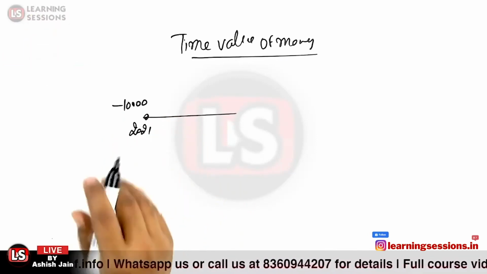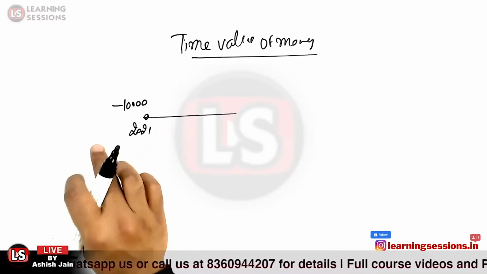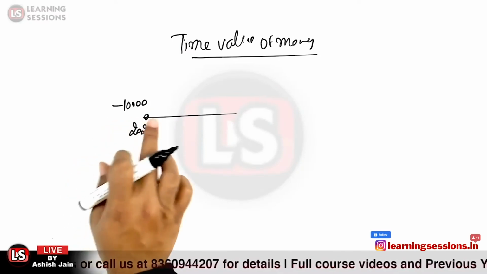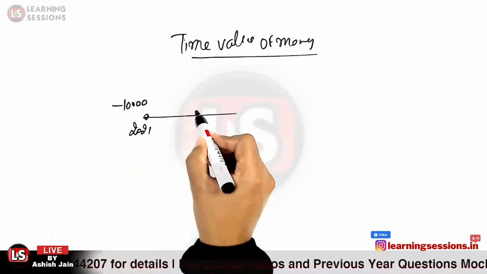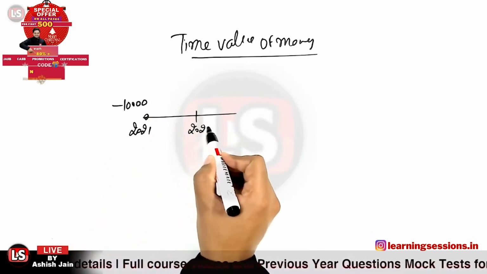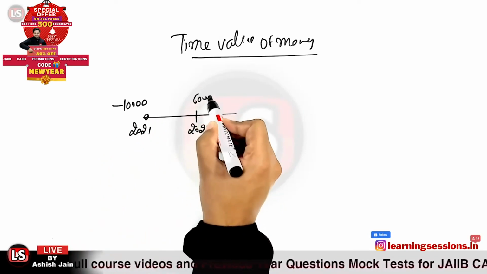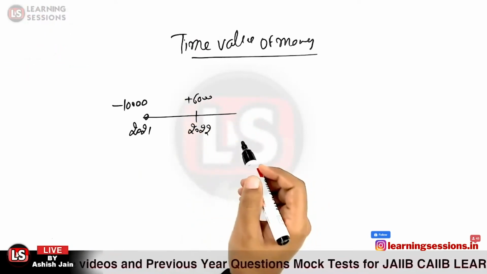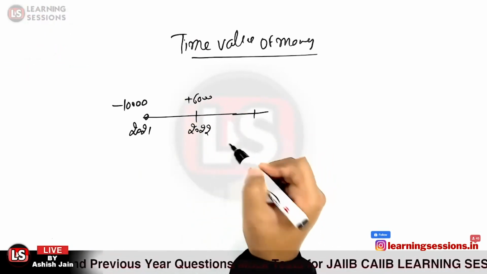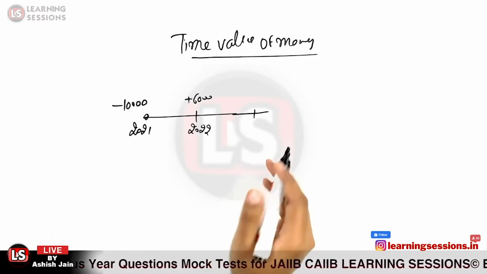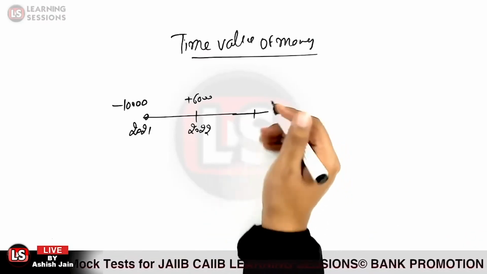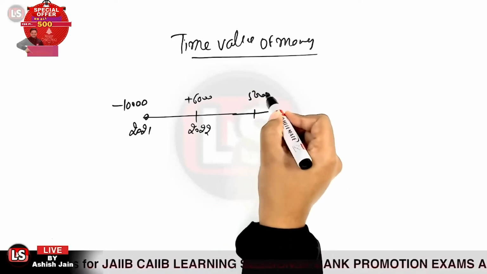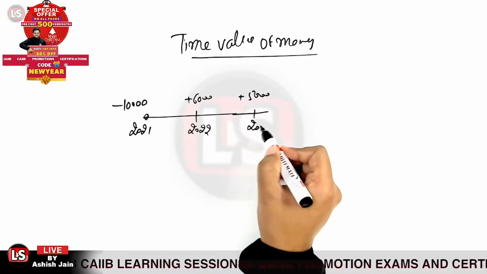I used a negative sign over here. A negative sign means it's a cash outflow. Now in 2022, my friend returned 6,000 rupees to me. And in 2023, I'm expecting that he will be returning the rest of the amount along with the interest. Let us take the case he paid me 5,000 rupees in year 2023.